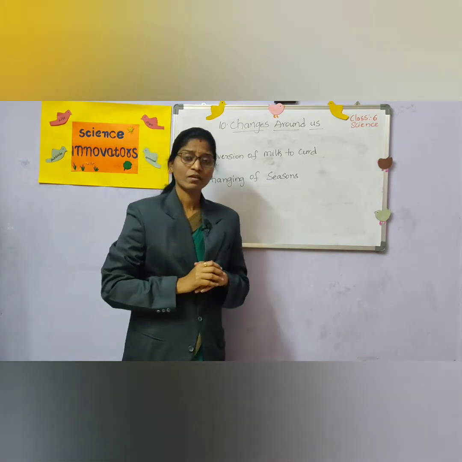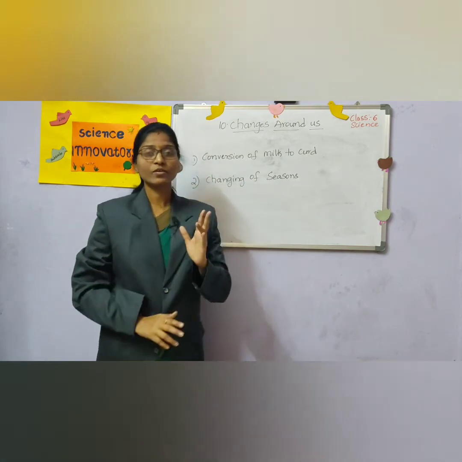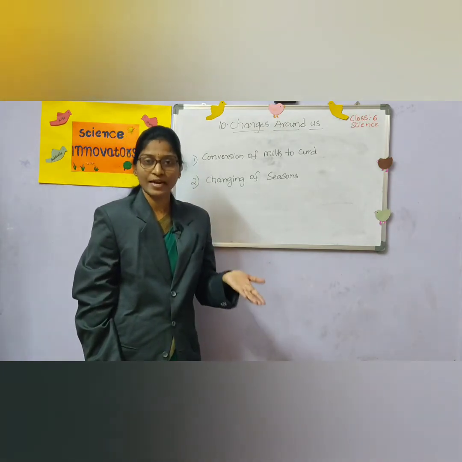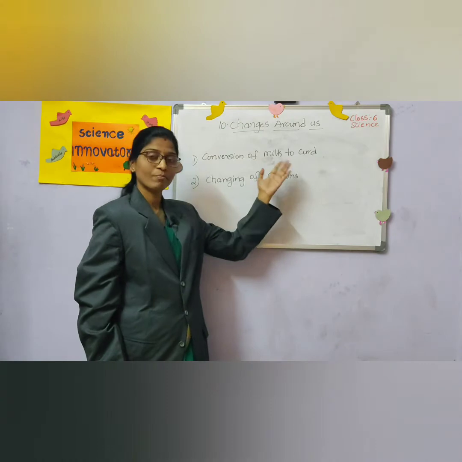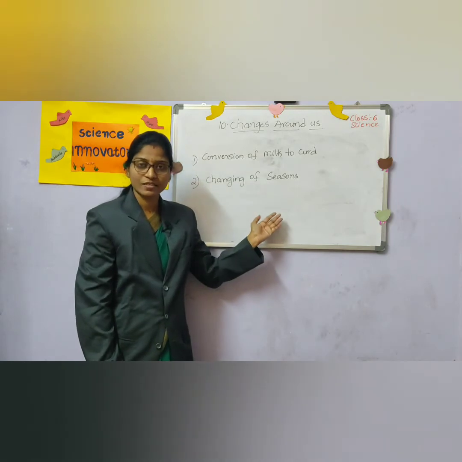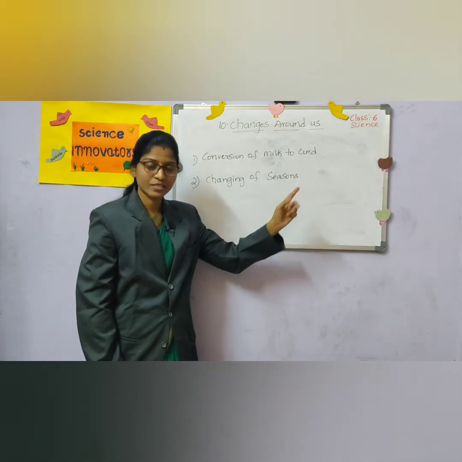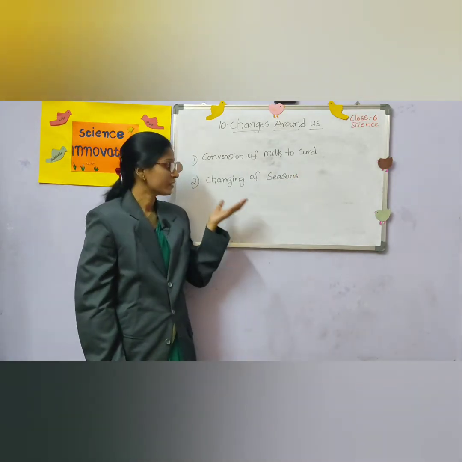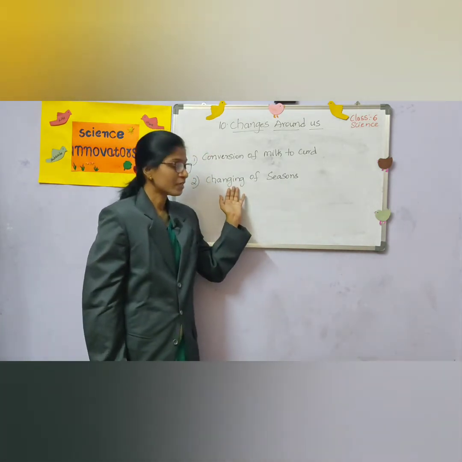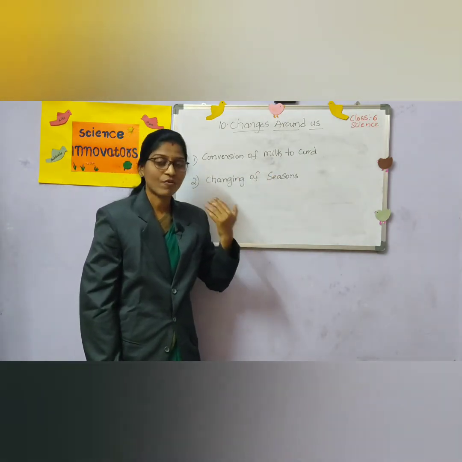This is a slow process. Here we are discussing two different changes. One is the activity we performed just now, the conversion of milk to curd. It is a fast change compared to the changing of seasons, because the conversion of milk to curd takes place in nearly 2 to 3 hours, but the changing of seasons takes 3 to 4 months. So, this is a slow change, and milk to curd conversion is a fast change.